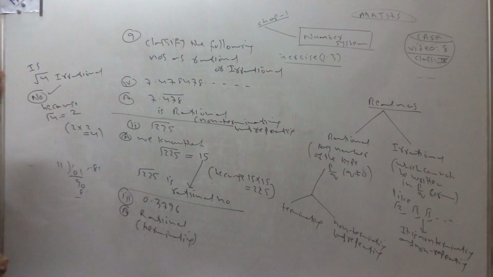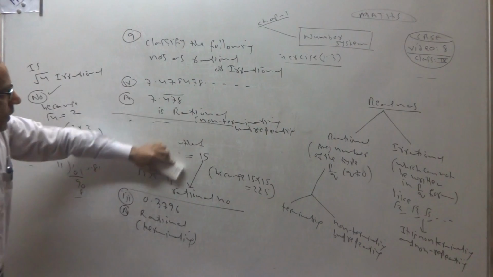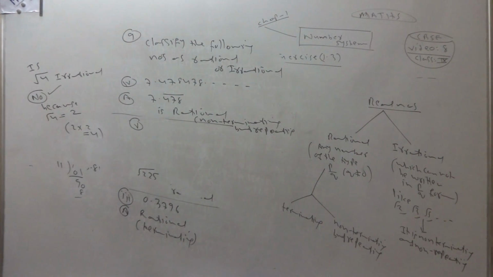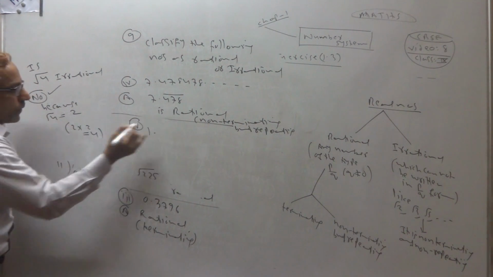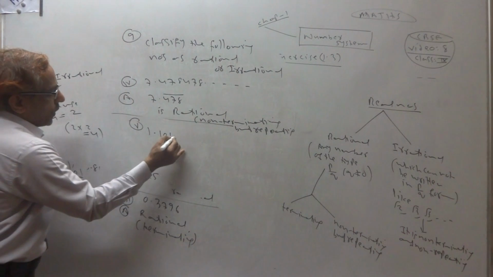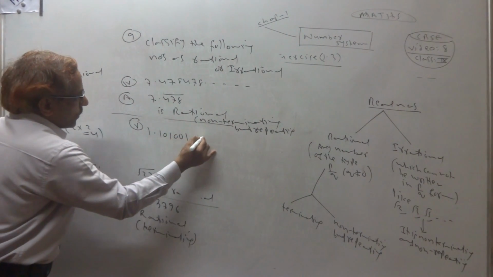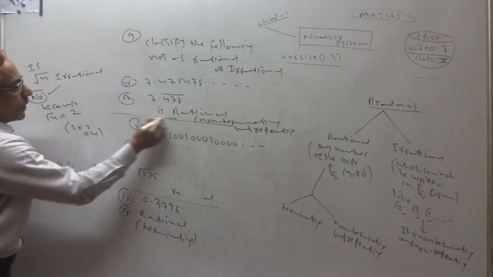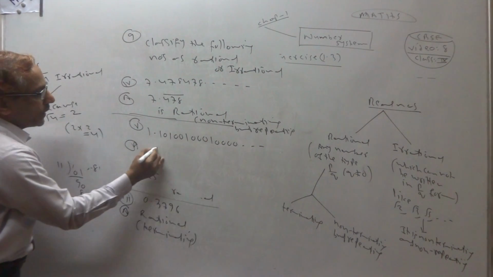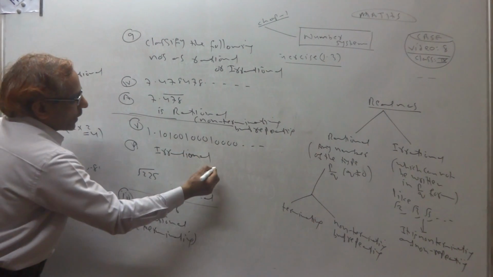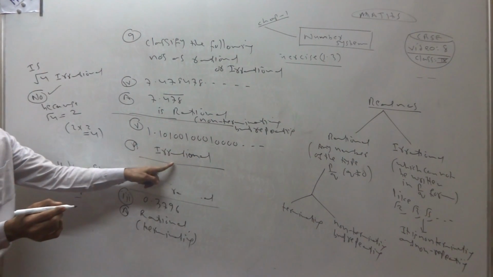The last one is the fifth one: 1.101001000100001, with the number of zeros increasing each time. You know that this type of number is called irrational: non-terminating, non-repeating. So this pattern is irrational.